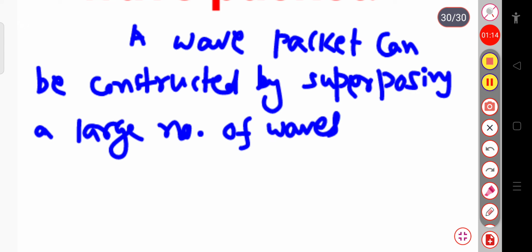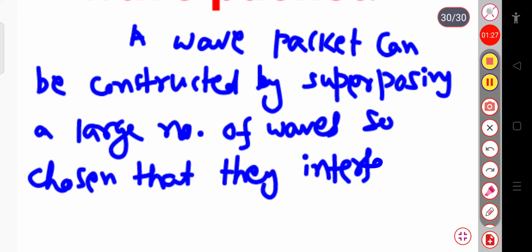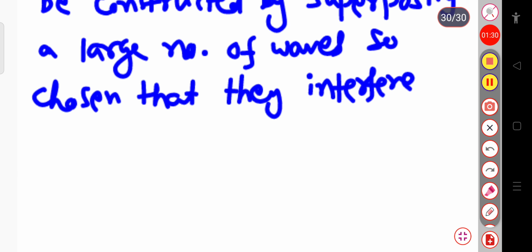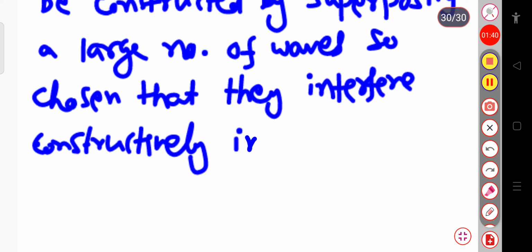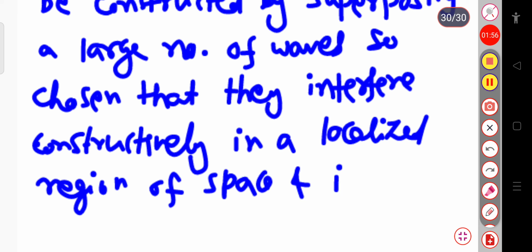It is so chosen that they interfere constructively in a localized region and interfere destructively elsewhere.